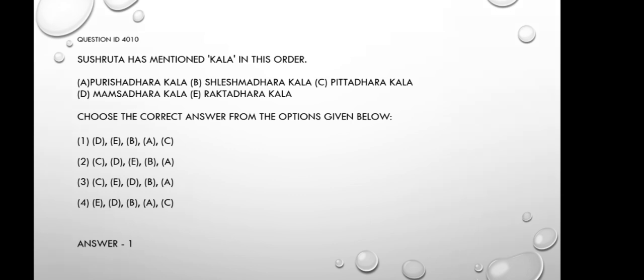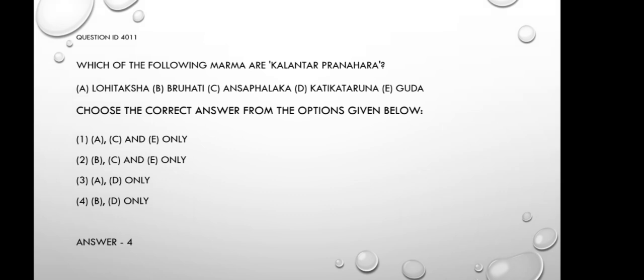I think it's clear. Moving on to question number 11. Which of the following marma are Kalantara Pranahara? Lohitaksha, Brihati, Amsabhalaka, Katika Taruna, Guda. Choose the correct answer from the options given below. Lohitaksha is a Vaikalyakara marma. Brihati is a Kalantara Pranahara marma. Amsabhalaka is again a Vaikalyakara marma. Katika Taruna is a Kalantara Pranahara marma. And Guda is a Sadyah Pranahara marma. So here Brihati and Katika Taruna are Kalantara Pranahara marmas. So the right answer is option 4, B, D only.